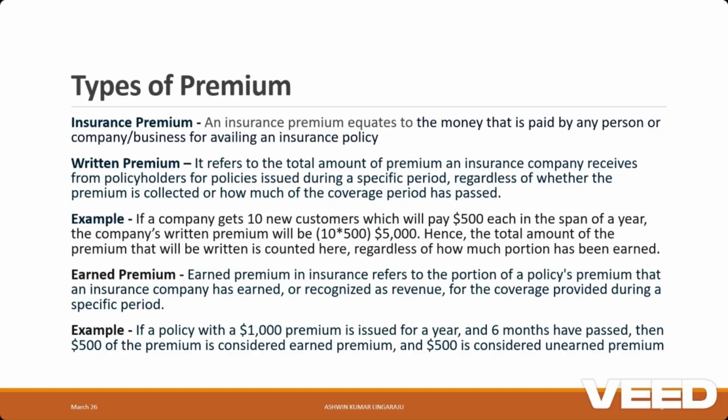And what is earned premium? It refers to the portion of the policy's premium that an insurance company has earned or recognized as revenue for the coverage provided during a specific period. As an example, if a policy with 1,000 premium is issued for a year and 6 months have passed, then earned premium will be 500 and unearned premium will be 500.